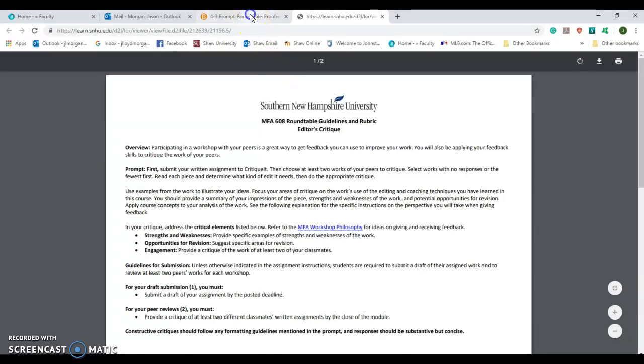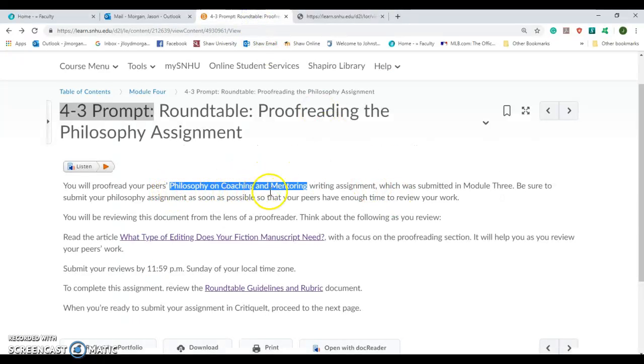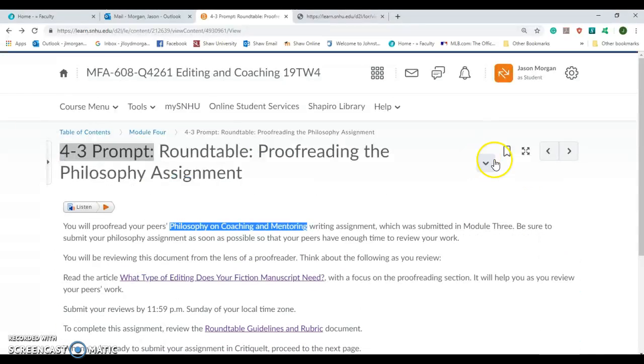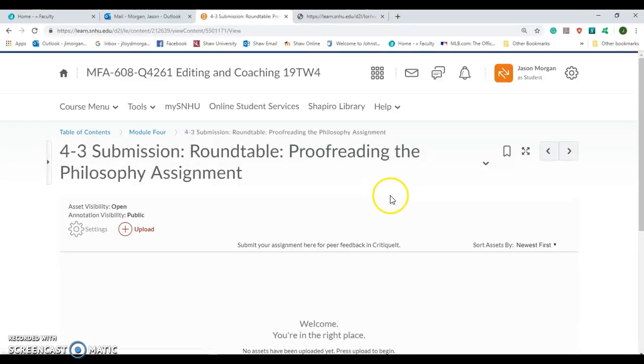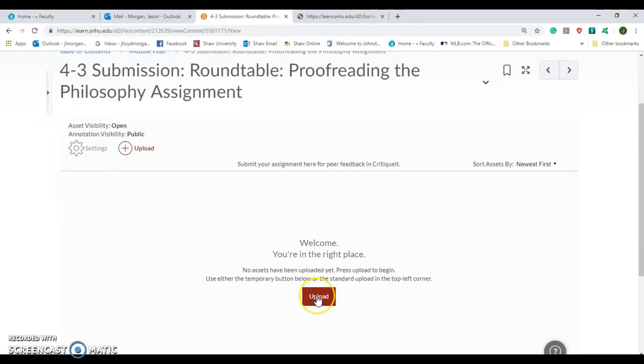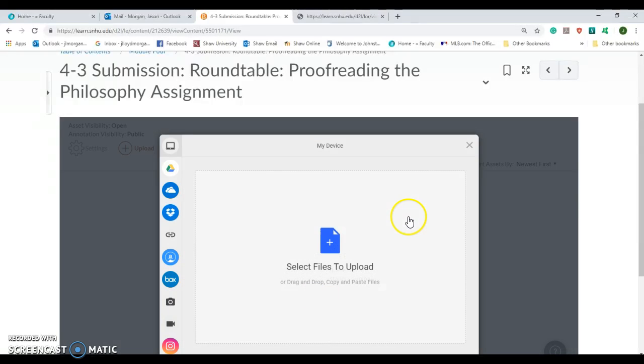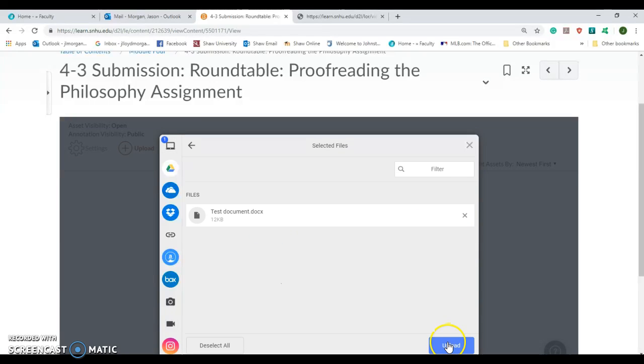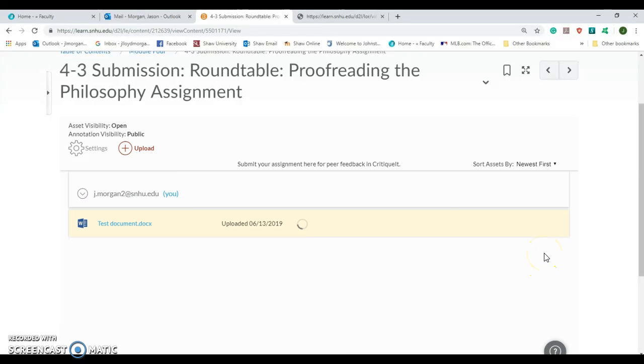So if we go back to here, again, philosophy on coaching and mentoring, that's the paper that you wrote for Module 3. Alrighty, so now when you click here to go to next, it'll actually bring up the page where you can submit it. Yay! Because who doesn't want to submit it? Alright, I'm just going to walk you through this. I'm going to hit upload. I have just created a test document, which I have in my other window. So here I'm just going to drag and drop my file right there. Boom. And then I'm going to upload it. Okay. And it'll be uploaded.